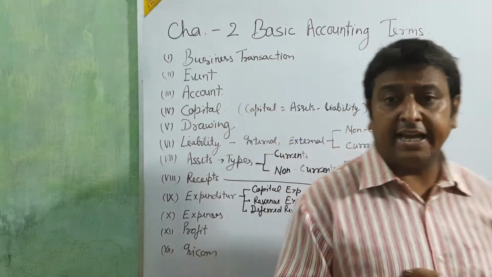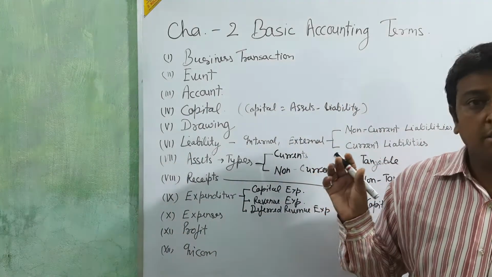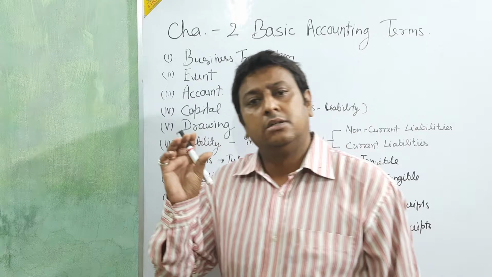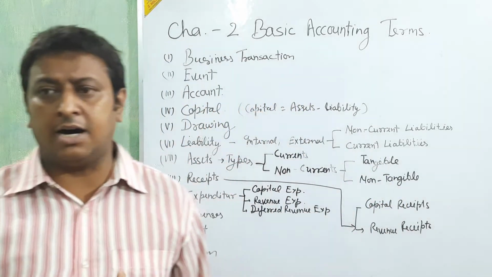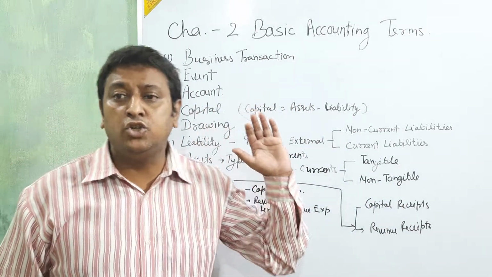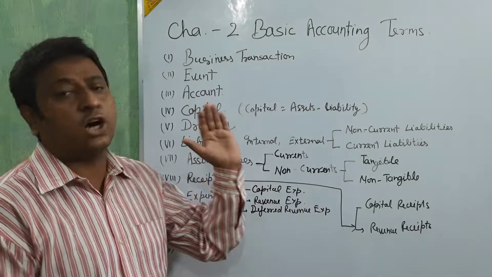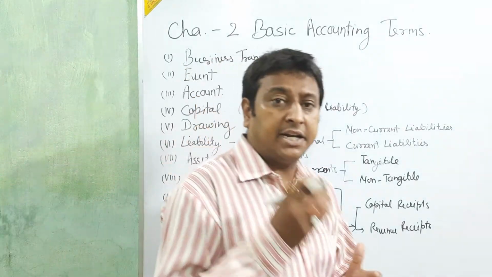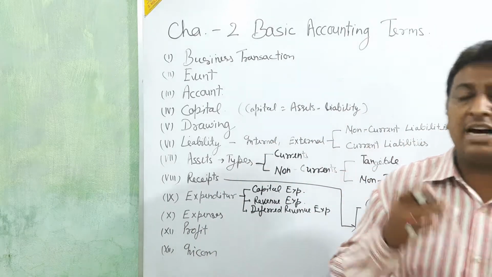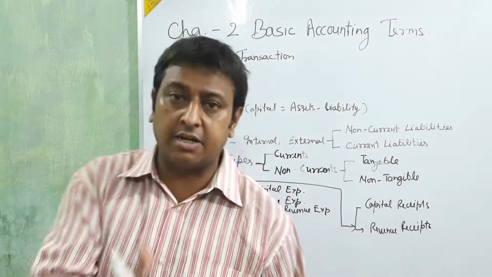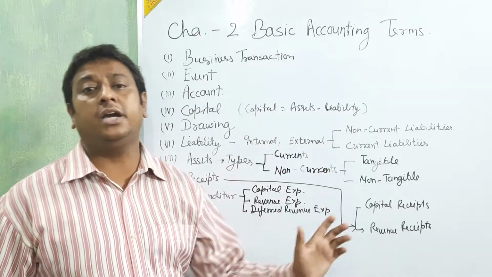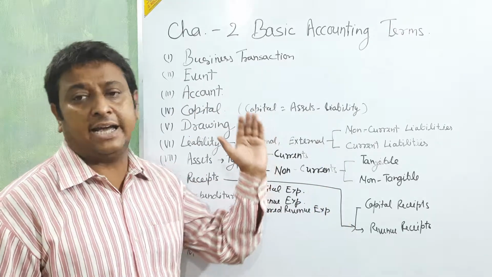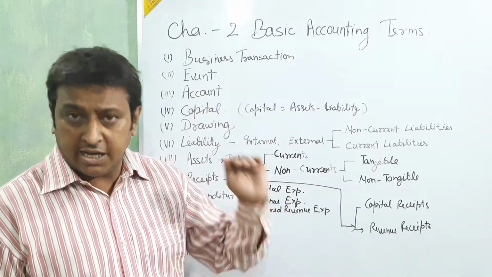Go for next, account. This account is one pro forma that we use in the process of accounting. After writing all the financial transactions in the journal, beta, we transfer all of them to accounts for summarization in the ledger.